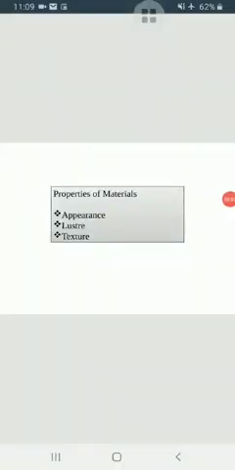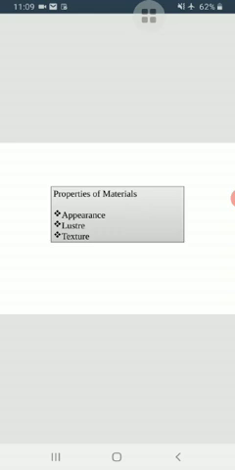Paper looks different from clothes. Wood looks different from iron, and iron looks different from copper or aluminium. At the same time, there are some similarities between the iron, copper, and aluminium that are not there in the wood or paper. So, material can be classified on the basis of their appearance.